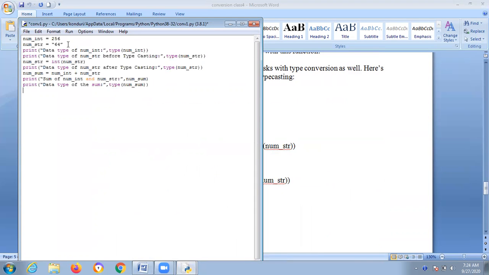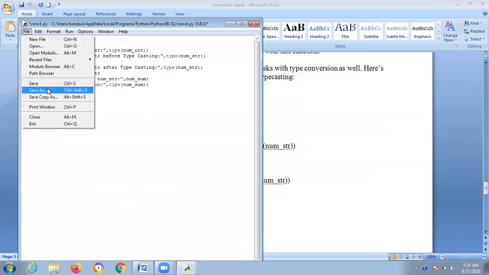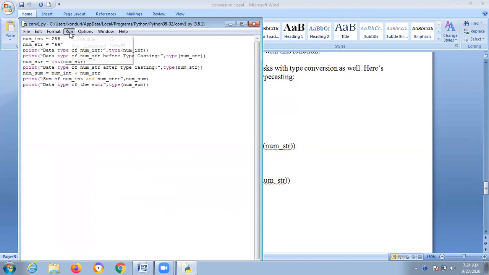First you are giving integer 256 and string 64, and you need to see before typecasting and after typecasting. First run this one. Again observe this one. This double quote gives a meaningless result.